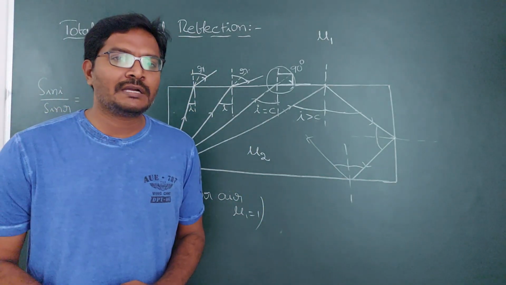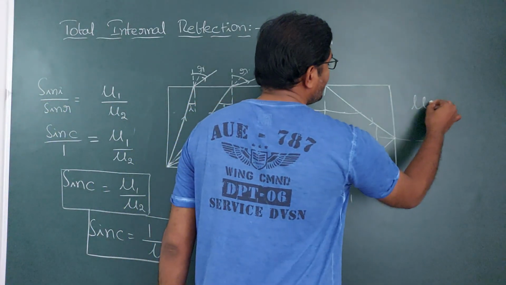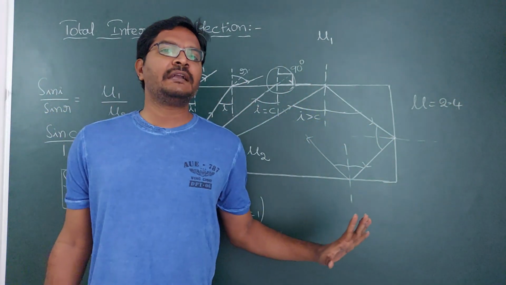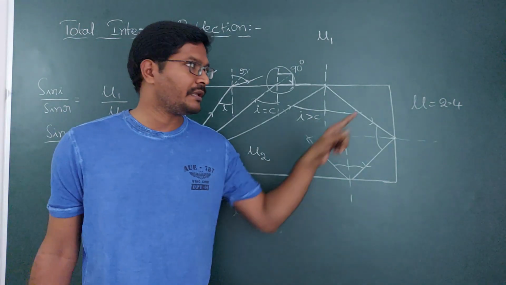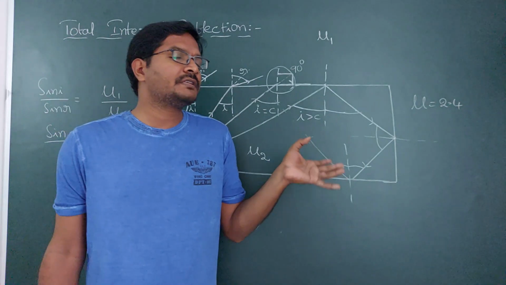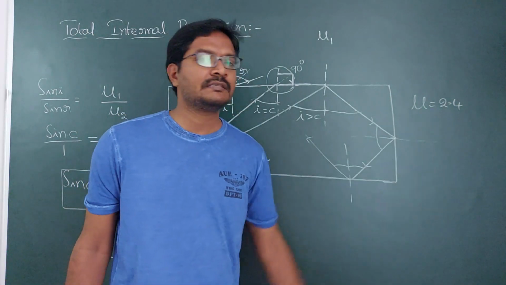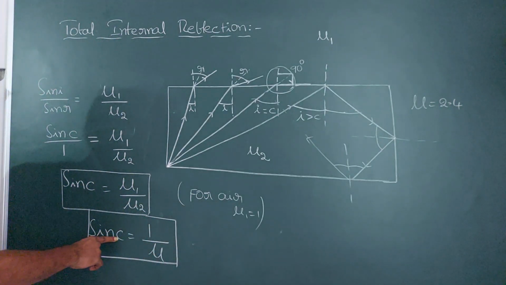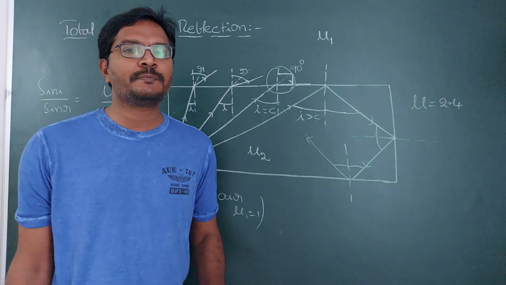Because compared to quartz glass, diamond has more refractive index. The refractive index of diamond is about 2.4. Of all the transparent mediums, the one which has the most refractive index is diamond. Diamond's refractive index is 2.4. So as it has more refractive index, the critical angle for diamond is less. That means in the diamond, total internal reflection takes place quickly.